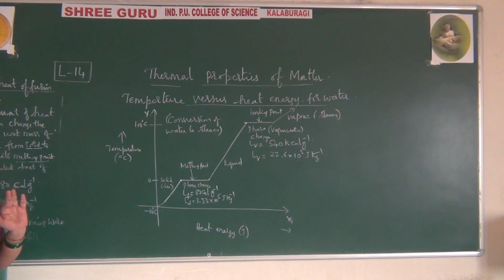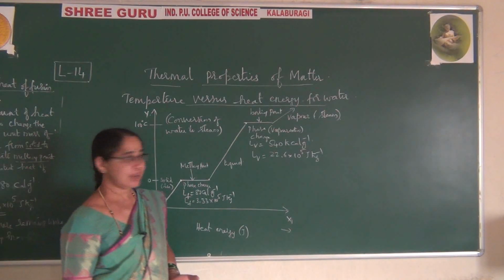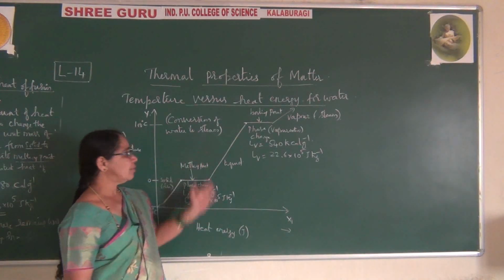Okay, so today I explained latent heat. Along with that, I explained the change of states, and we have also learned the concept of latent heat of vaporization and latent heat of fusion along with SI units. Also you are now familiar with the dimensional formula, SI unit and practical unit for latent heat, and finally we have learned one graph.